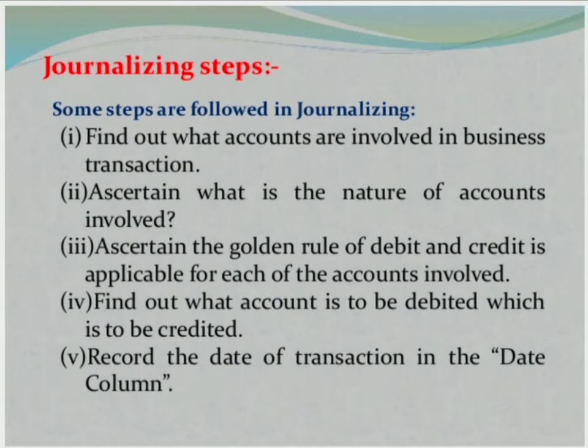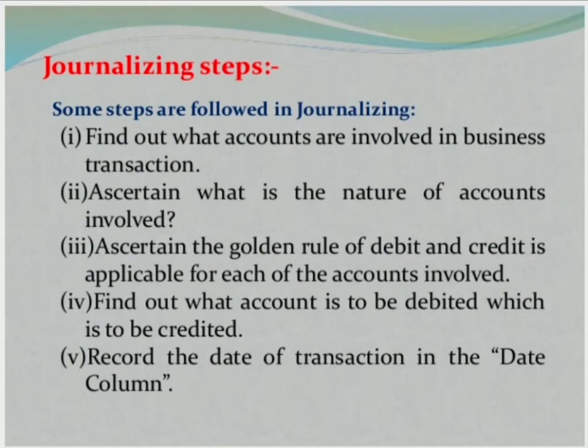In the journalizing process, the first step is to identify the accounts involved in the particular transaction. Then you should determine the nature of the account involved, whether it is a personal account, real account or nominal account. Once that has been ascertained, you apply the golden rules of debit and credit. Then find out which account is to be debited and which account is to be credited, and then record the date of the transaction in the date column.